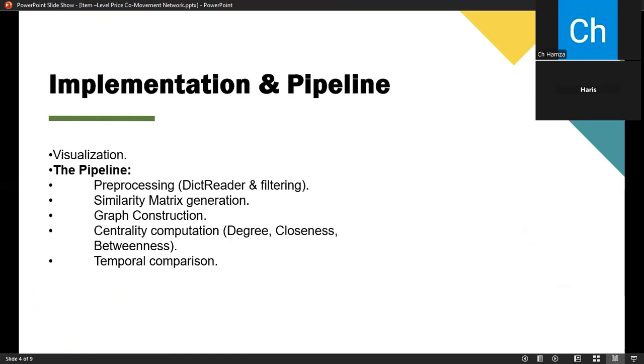Our implementation was built as a reproducible Python pipeline. It follows five strict steps, processing 29,608 records, generating similarity matrices for every city pair, aggregating those into graphs, computing centrality, and finally performing a temporal comparison.